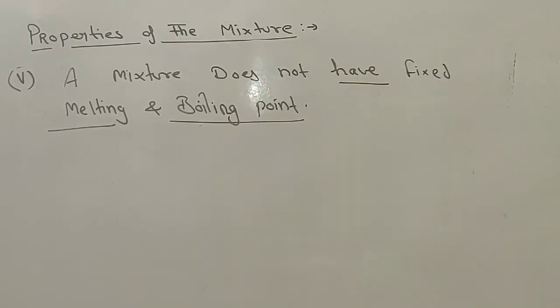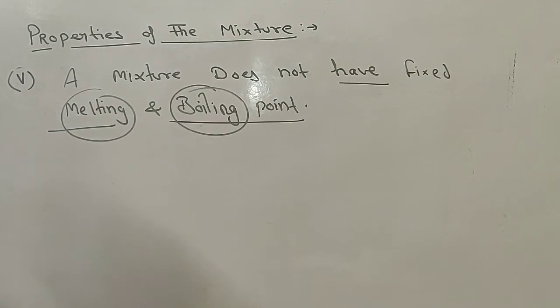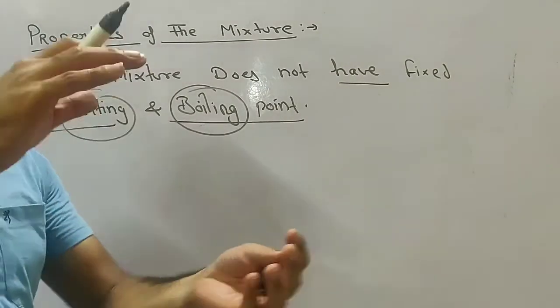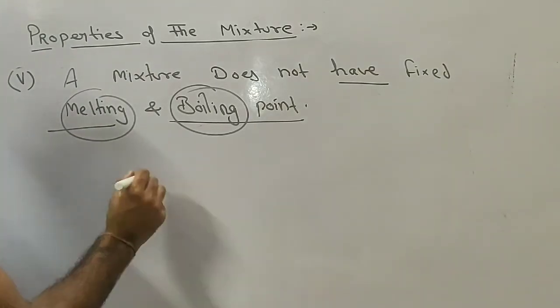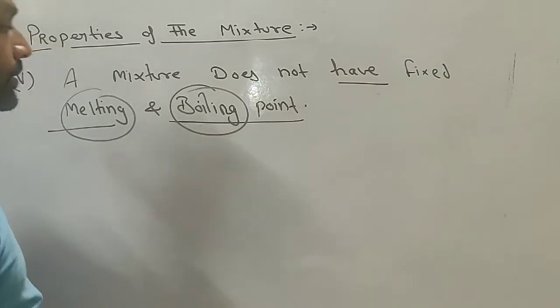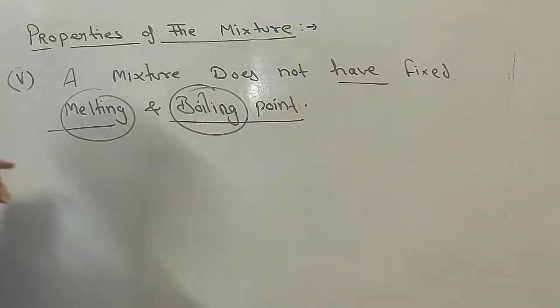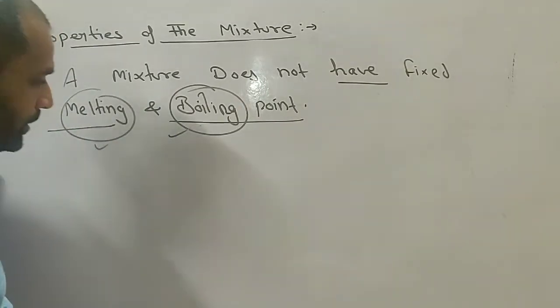So the next property of the mixture is a mixture does not have the fixed melting and boiling point. Because as we know that the mixture does not have the fixed proportion by mass. So depending upon the components कि जो उसमें components हम add कर रहे हैं उनके ऊपर depend करता है कि इसका melting and boiling point क्या होगा. So जैसे जैसे हम उसका proportion change करते जाएंगे इसका melting and boiling point भी change होता रहेगा.